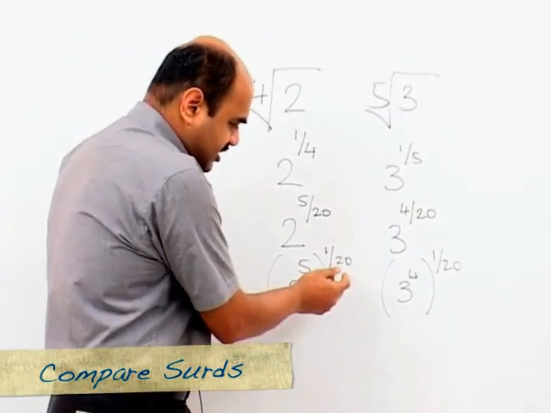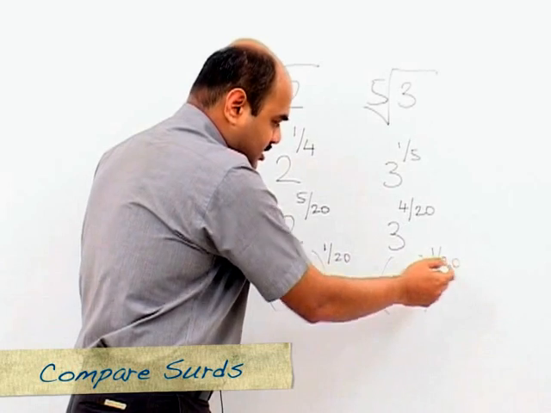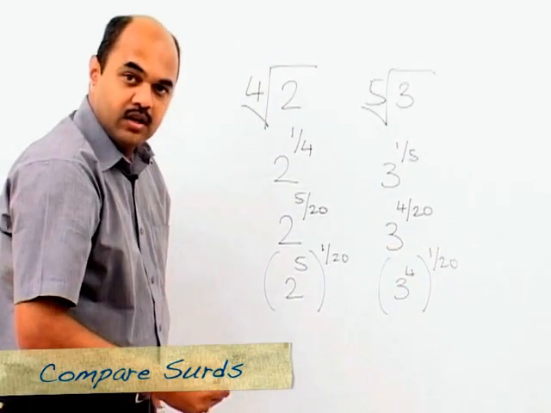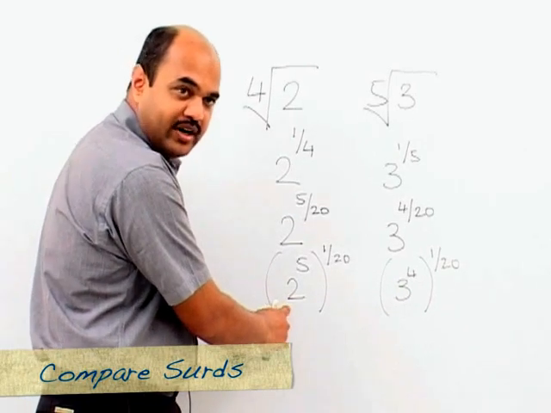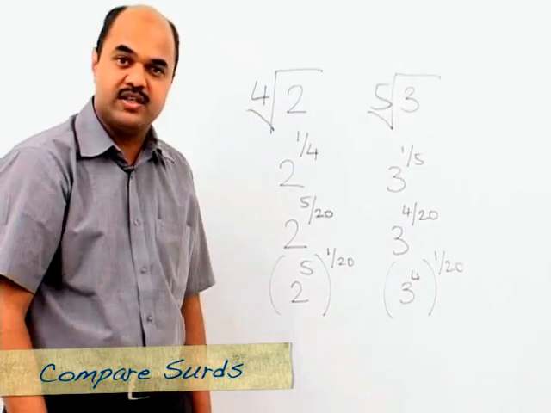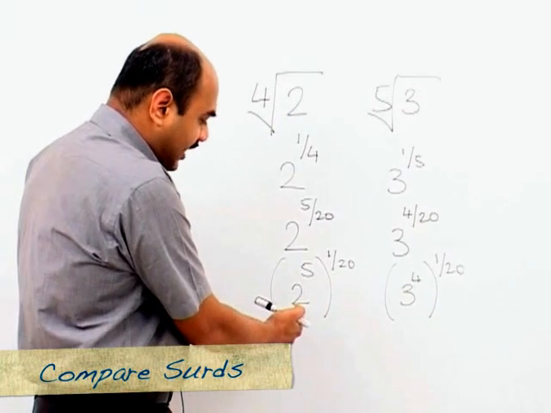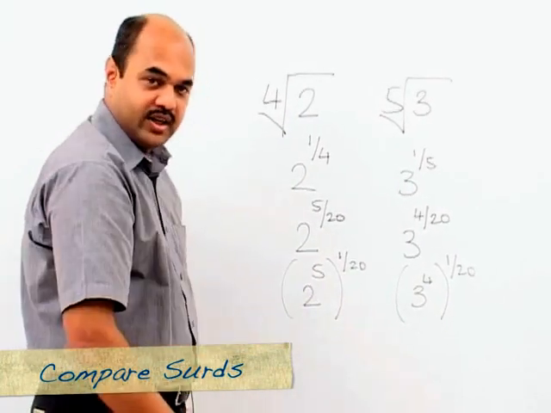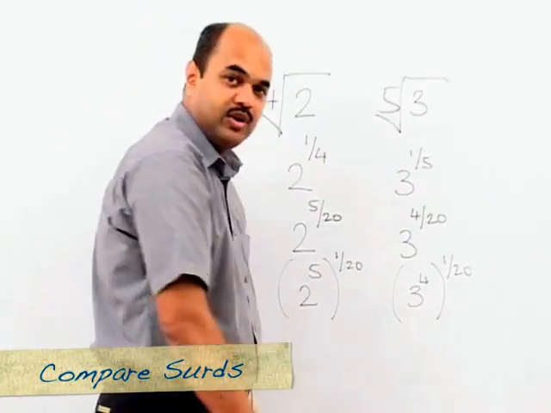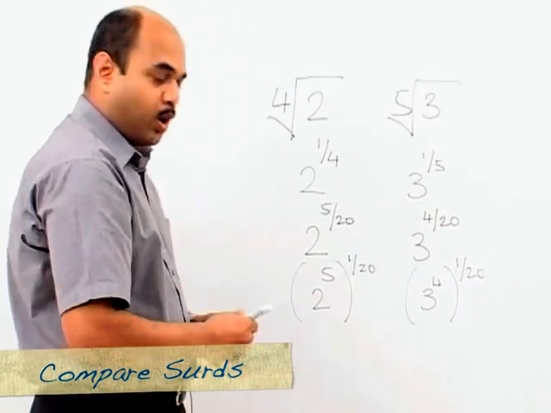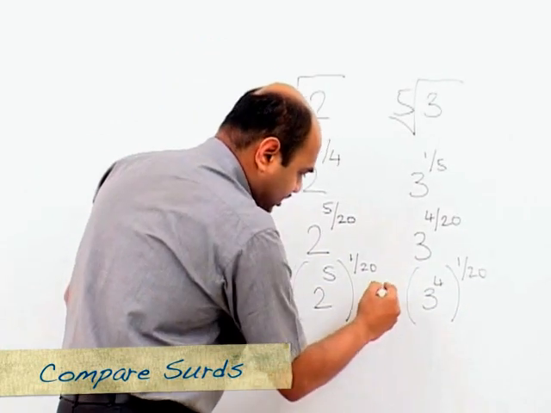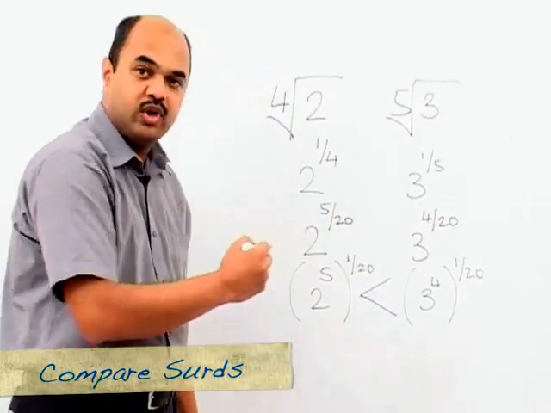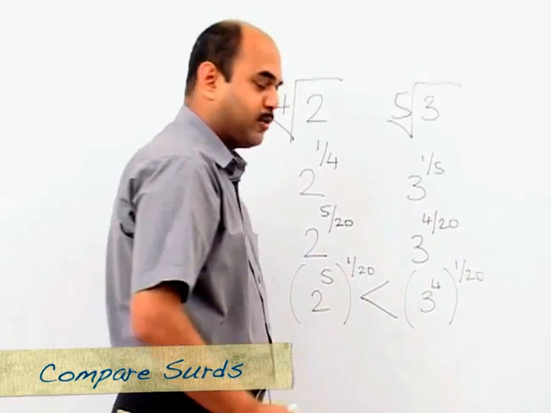Now we notice that the power in both the cases is 1 upon 20, so our answer would simply depend on whether 2 raised to 5 is greater or 3 raised to 4 is greater. When we look at 2 raised to 5, we know the value is 32. When we look at 3 raised to 4, we know the value is 81. So obviously 2 raised to 5, the whole raised to 1 upon 20, is less than 3 raised to 4, the whole raised to 1 upon 20.